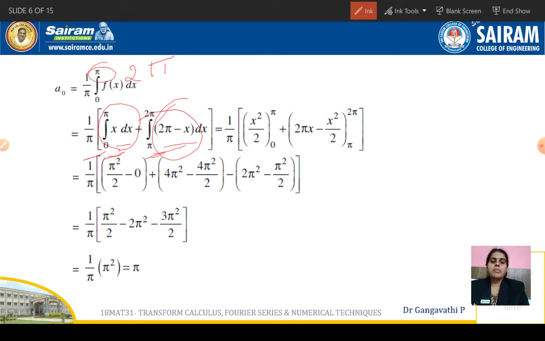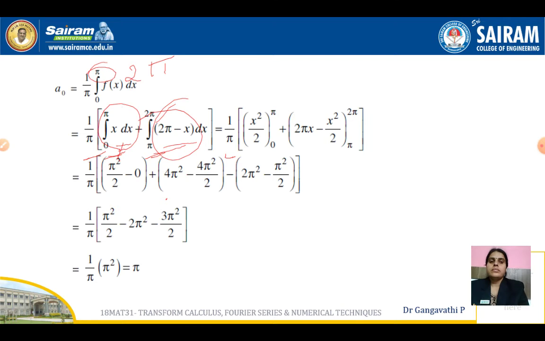Now let us further simplify. So 1 by pi on the other side is there as it is, and integration of this. So integration of x is x square by 2, between the limits 0 and pi. We have entered it. Now we are integrating the second integrand. Integration of 2 pi is 2 pi x, and integration of minus x is minus x square by 2. And for this term, the limits are from pi to 2 pi. So we have entered the limits as pi to 2 pi. Observe the cursor as it is moving so that you understand in a better way.